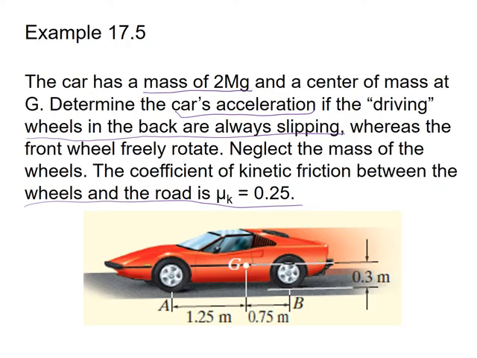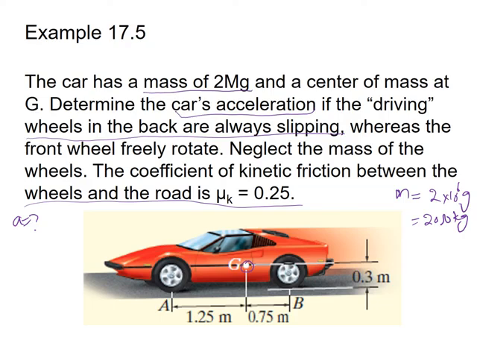Here in this numerical statement it is given that the mass of the car is 2 megagram. It is m equal to 2 into 10 to the power 6 gram, or in other words it will be equal to 2000 kilogram. Also it is given that the mass center is at point G. Here this point G is given, which is the mass center of the body. Also it is given that we have to find out the car acceleration. So A we have to find out, this is the unknown.